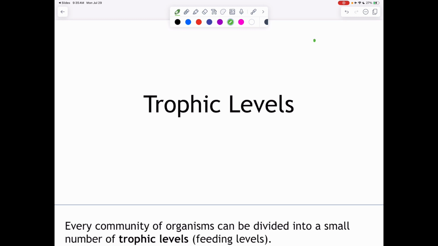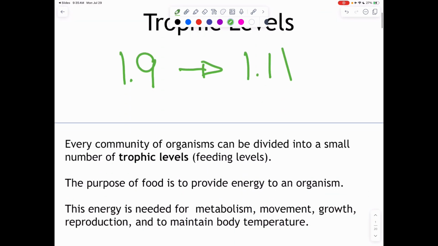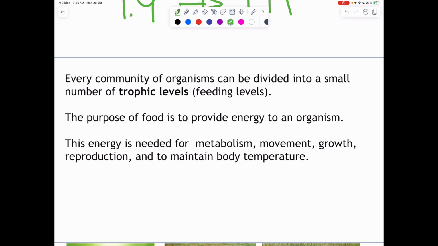This is our next video. It is about trophic levels. This is actually going to cover 1.9 through 1.11 in the CED. So we're going to cover a lot of content in this one. Every community is going to be divided into these different trophic levels. We can also call them feeding levels.